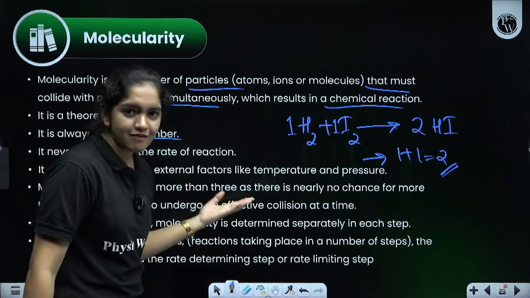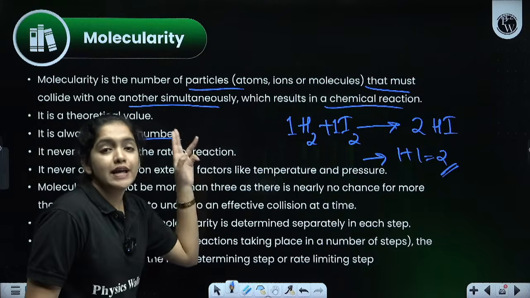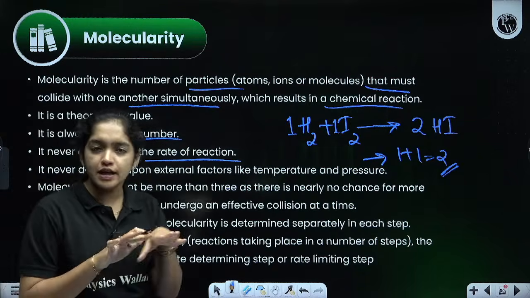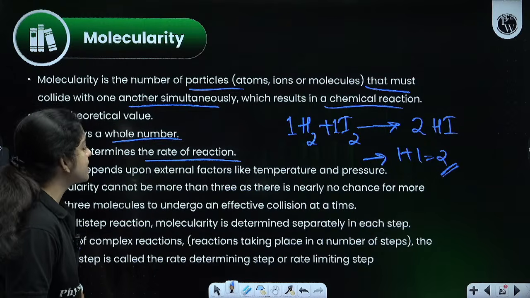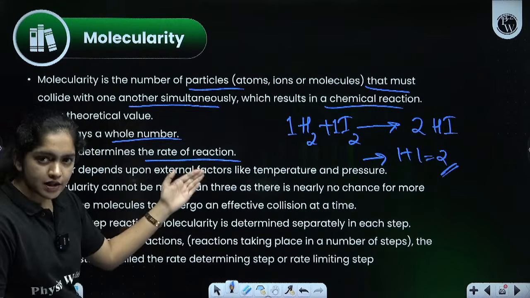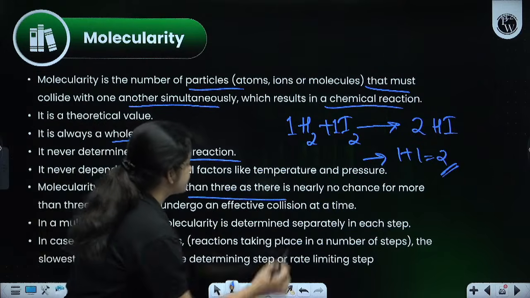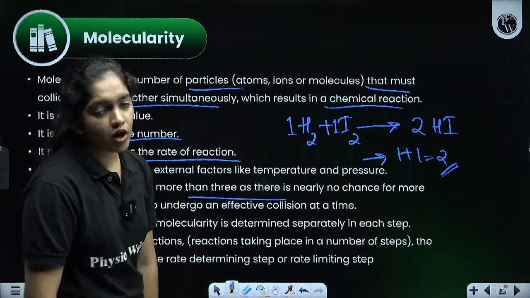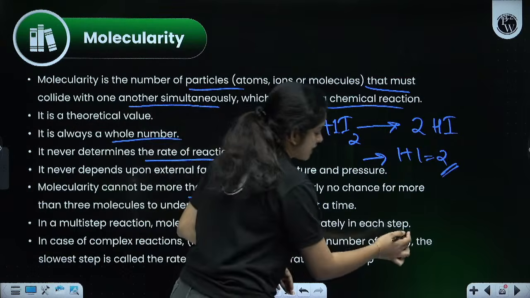It's a theoretical value. It's not an experimental value. It is only in the form of a whole number, and it never determines the rate of the reaction. It does not show the rate of the reaction. And it never depends upon external factors like temperature and pressure. Molecularity cannot be more than 3, as there is nearly no chance for more. It cannot be more than what? 3. And in a multi-step reaction, the molecularity is determined separately in each step.